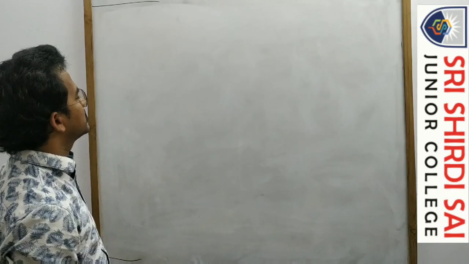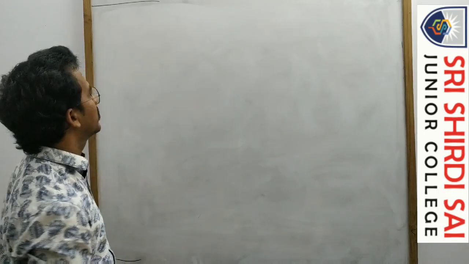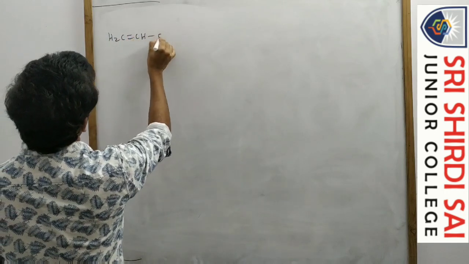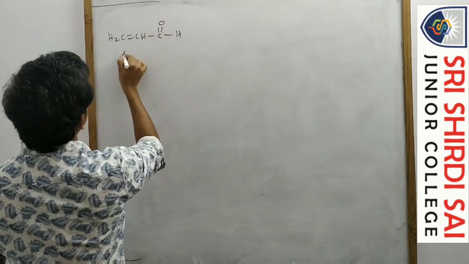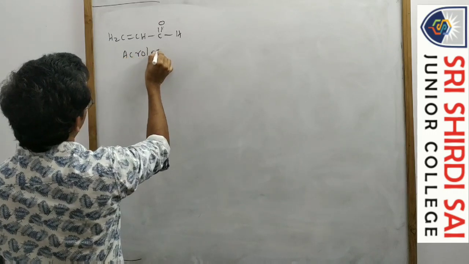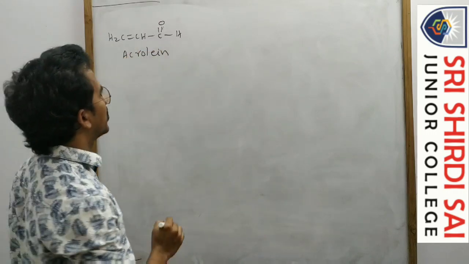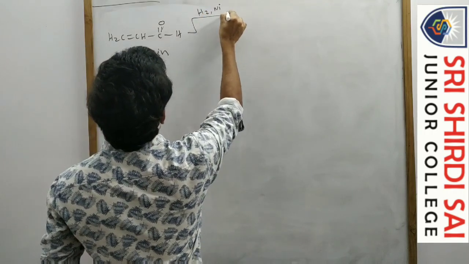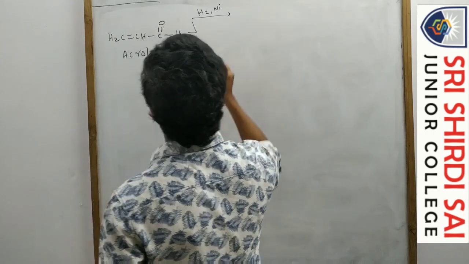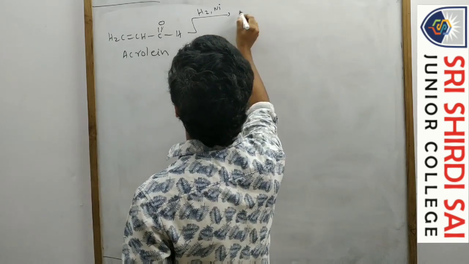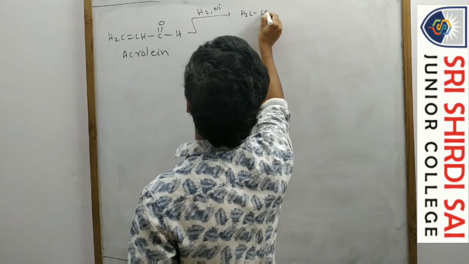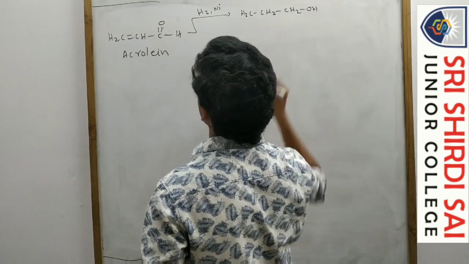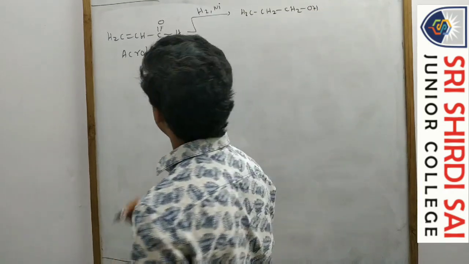Now let us discuss some specific reactions. Generally, this is acrolein, CH2=CH-CHO. This compound is acrolein. Now with H2 and nickel, the double bond as well as the functional group are also reduced.